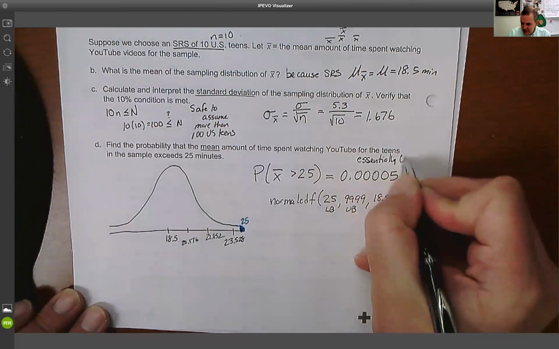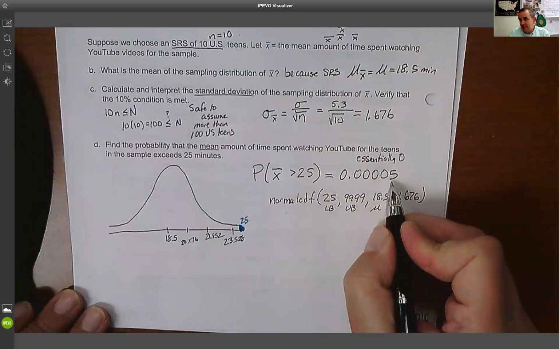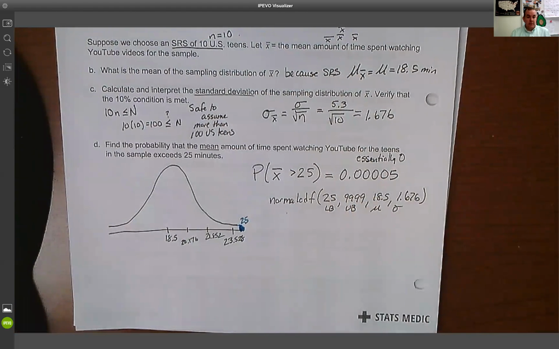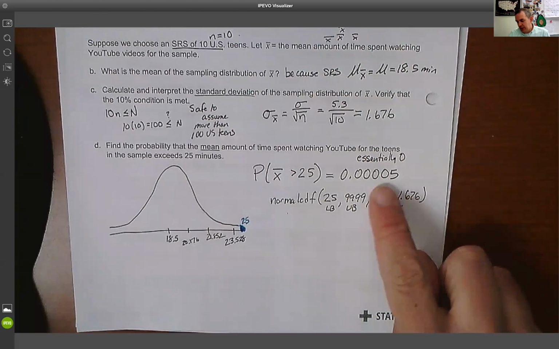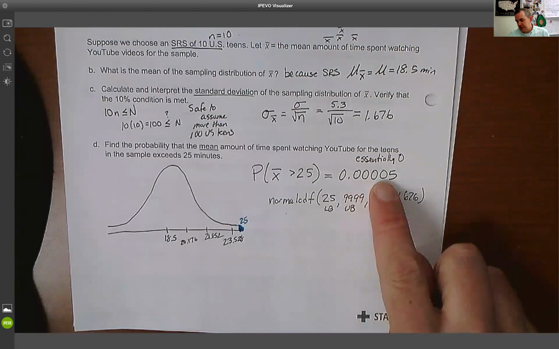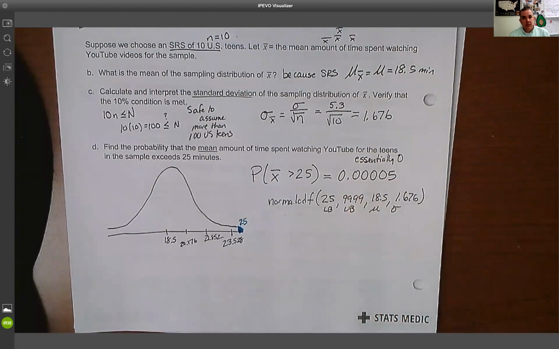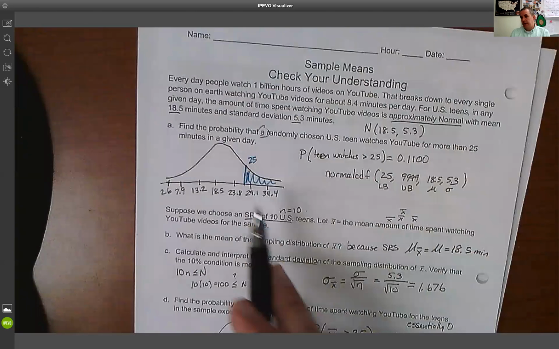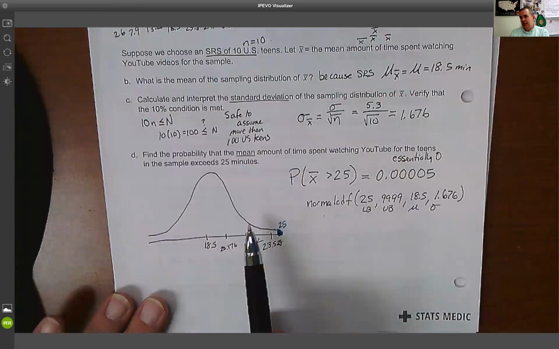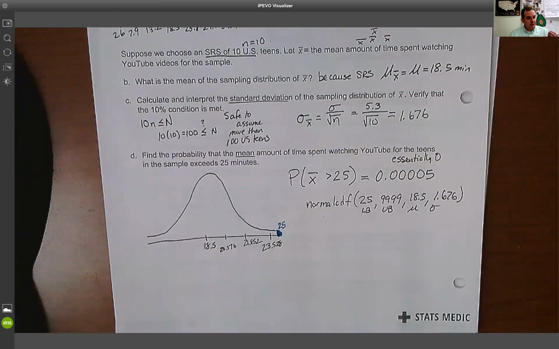This is essentially 0, because anytime I don't find my first non-zero until the 5th digit or later, I'm basically talking about an incredibly unlikely event. So this would be stunning. This would be really surprising to me. I mean, 5 out of what? You've got your 10s, 100s, 1000s, 10,000. So 5 out of 100,000, or 1 out of every 20,000 times you'd expect this. So really, really rare. The reason is that the first time I was only dealing with 1 teen. The last time I was dealing with the average of 10 teens. So that's what we're dealing with in this practice. Hopefully that helped a little bit.